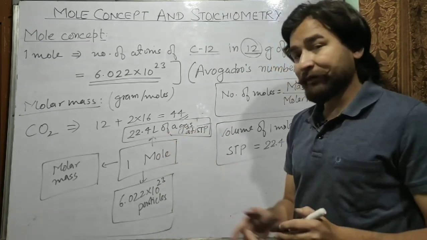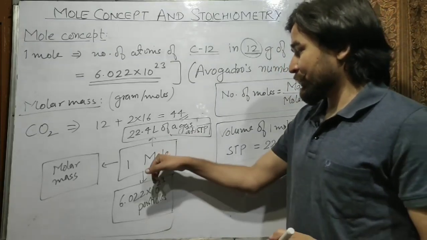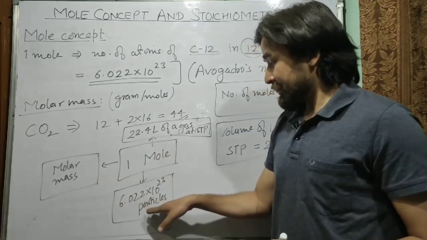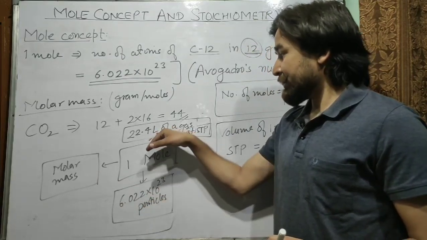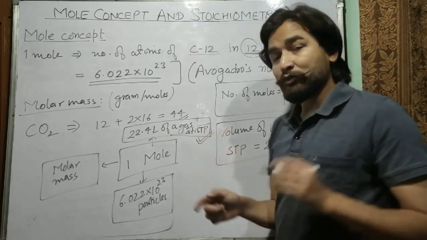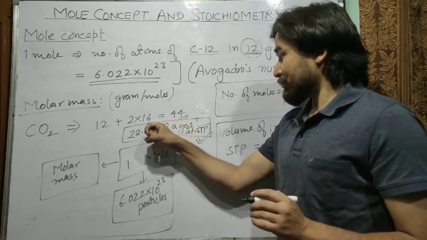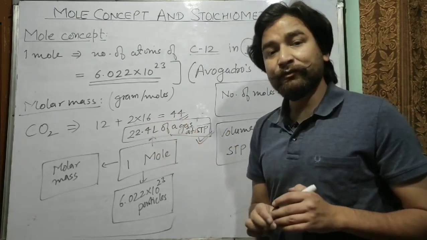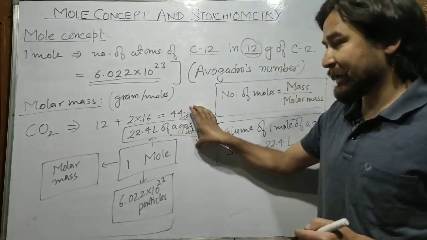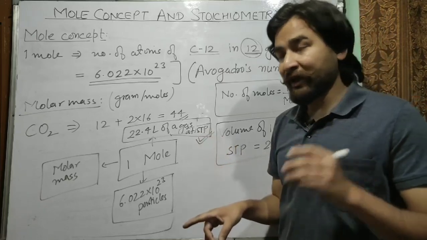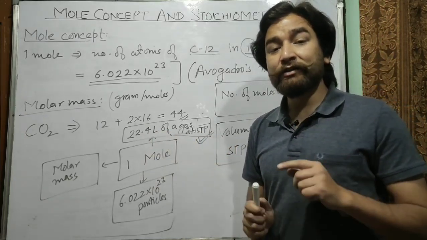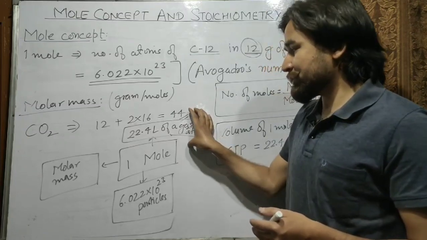So hope you have understood the relationship between the number of moles, the mass of the substance, the number of particles, and volume of a gas. The volume is used only for gas, because 22.4 liters is for gas, not for any solid or liquid. So if the substance is a gas, then the volume of 1 mole of that gas will be 22.4 liters at STP. But if it is not a gas, then you will not use this formula.